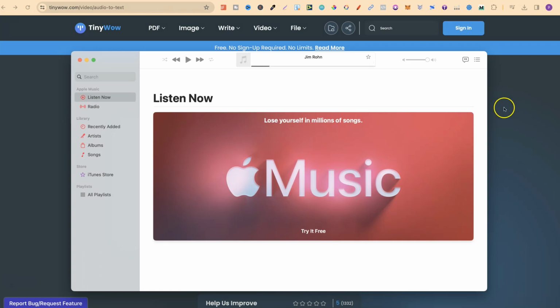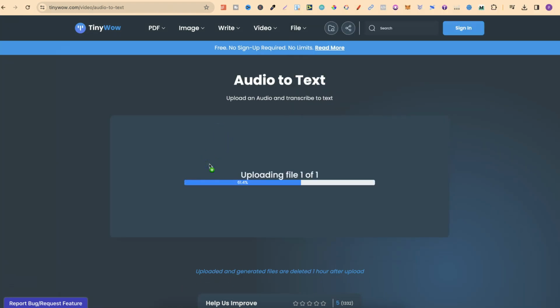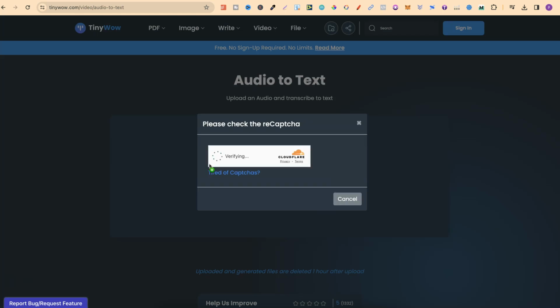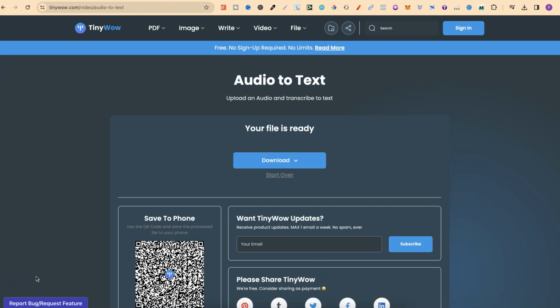We can hear what it says. And now, if we take this file and just drag it onto the page like this, TinyWow is going to do its thing and transcribe this audio to text. And that is now done.